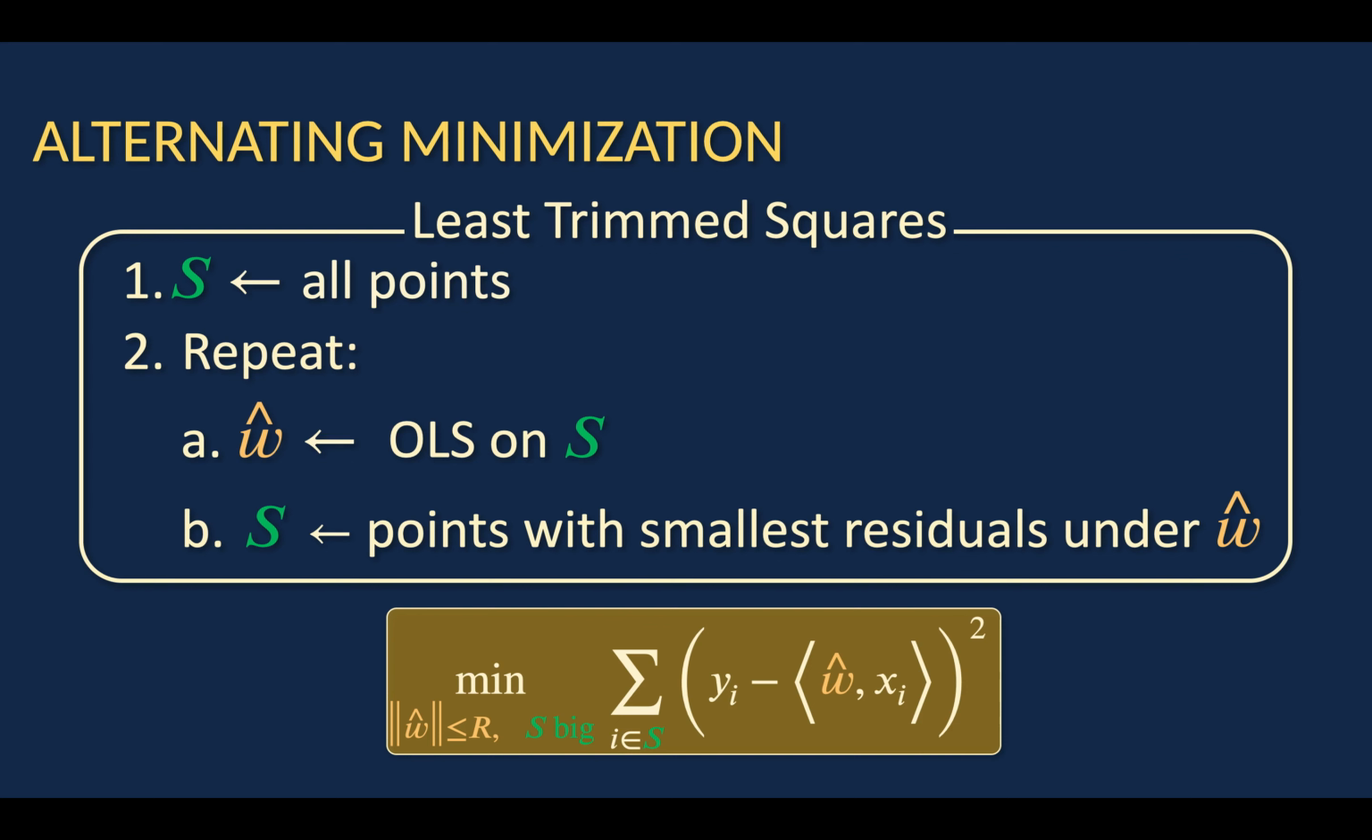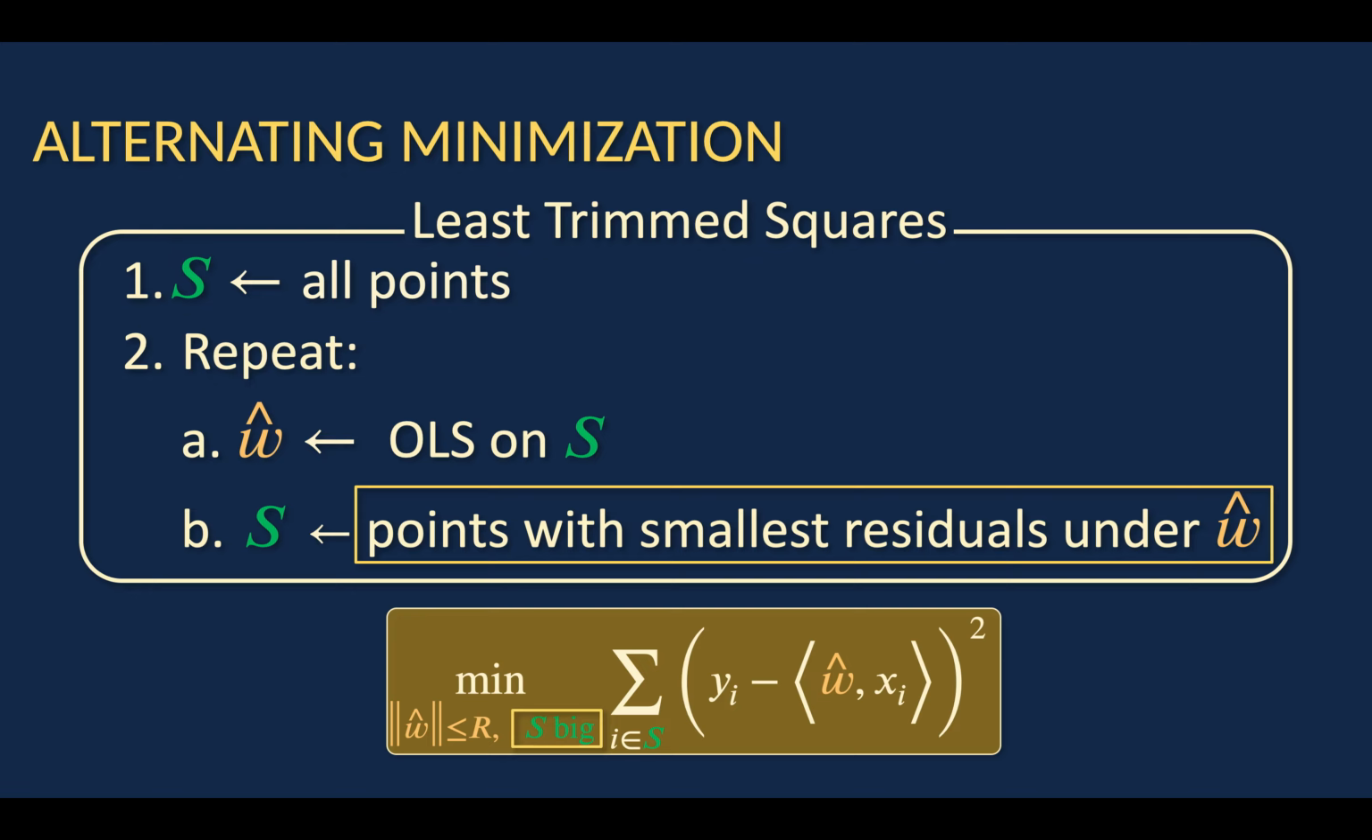Let S be initialized to be the set of all points, and we repeat the following procedure. We construct an estimator w-hat, which is just going to be ordinary least squares on S. And then we update S to be the set of points with the smallest residuals under w-hat. And we keep on iterating this over and over again until we aim to solve the optimization problem of least trimmed squares. Now, this is not guaranteed to solve the problem, clearly. But analyzing this algorithm is also a contribution of our work.